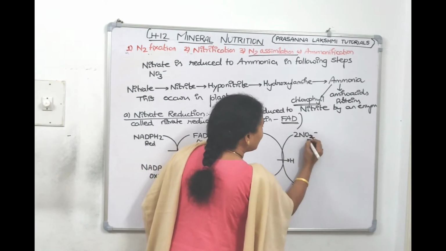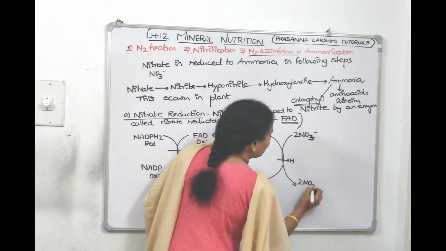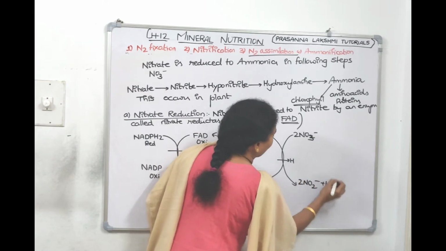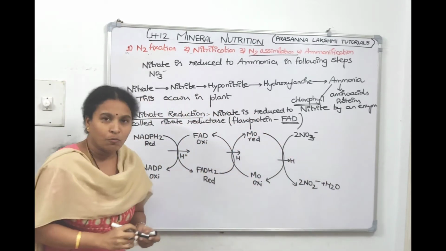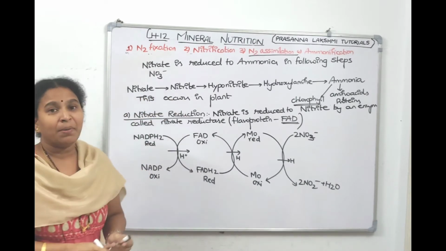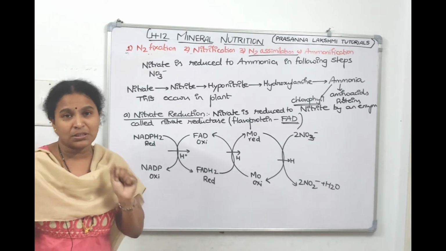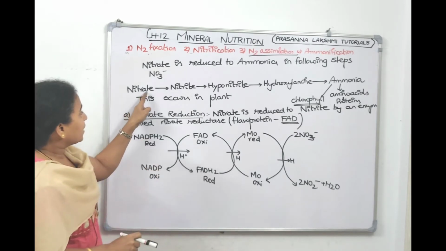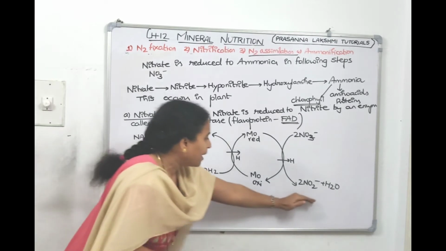And NO3 makes NO2 plus water. Here we wrote it simply as nitrate to nitrite. But in the plant body, how does the mechanism work? Nitrate to nitrite conversion works in this manner.